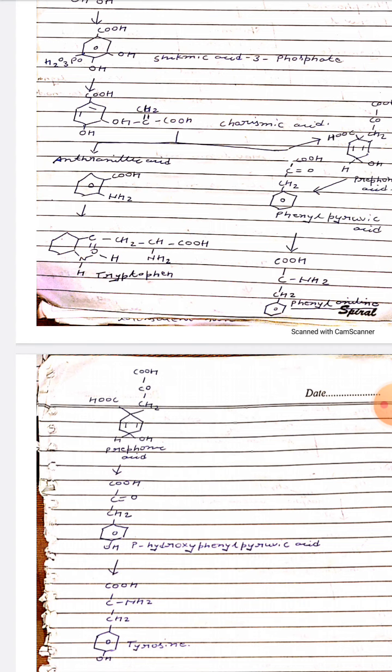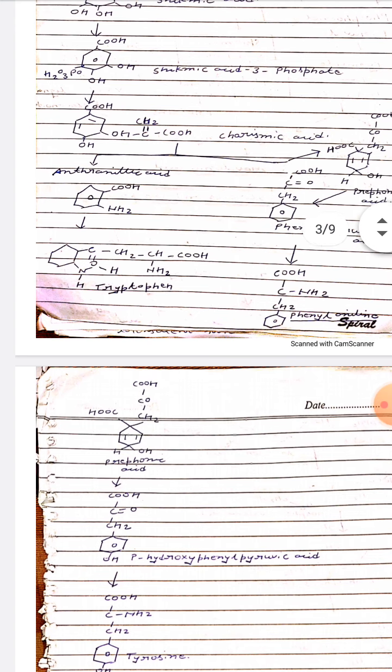And the second branch is anthranilic acid, which is made from chorismic acid and is converted into tryptophan. Okay, tryptophan. These two products, tryptophan and tyrosine, are finally made from the carbohydrate, and this pathway is known as the shikimic acid pathway. Thank you.